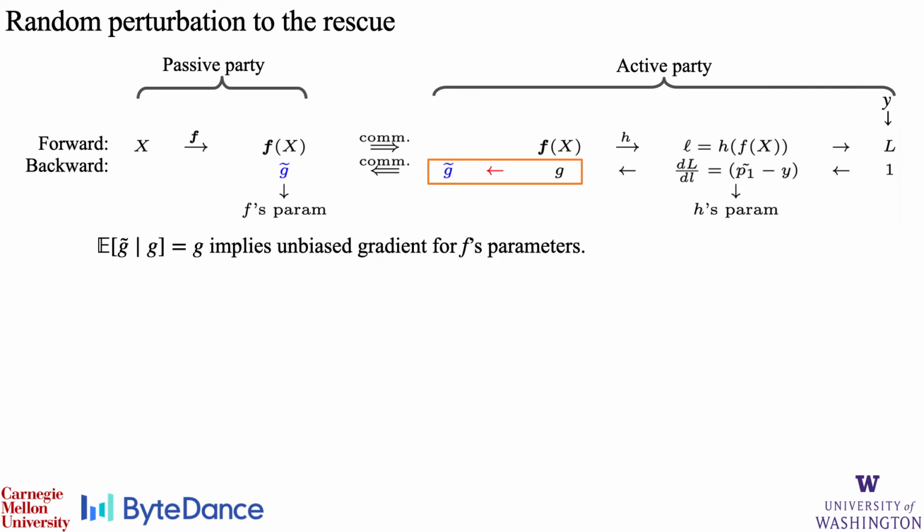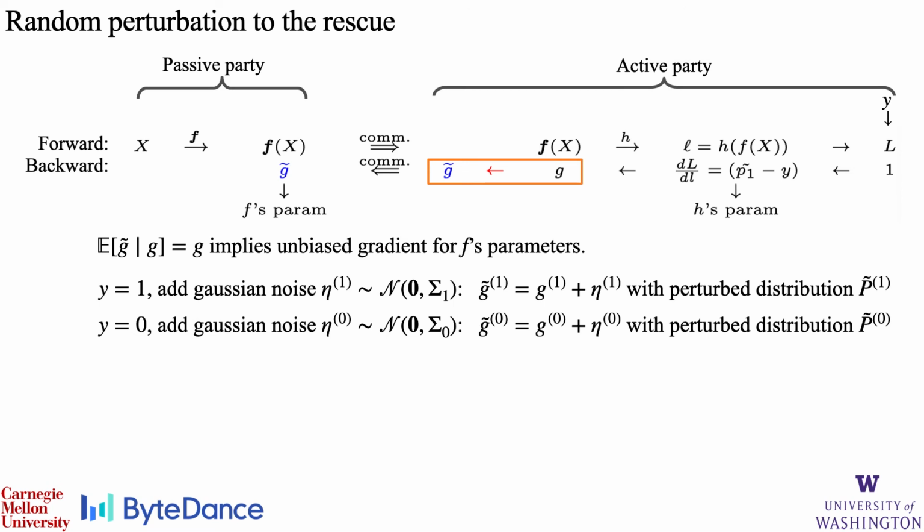Here, by linearity of expectation, as long as the random perturbation is unbiased, the computed gradient for F's parameter will also be unbiased. Thus, we naturally consider adding zero mean Gaussian noise as perturbation. Because the positive and negative examples have very different gradient distribution, as seen from the 2 norm analysis, we consider using Gaussian noise with different covariance matrices sigma 1 and sigma 0 to be added to the positive and negative examples' gradients respectively. We denote the gradient distribution of the positive and negative class by p tilde 1 and p tilde 0.